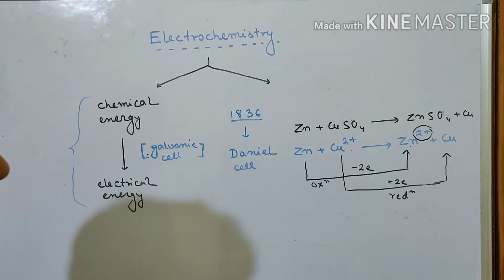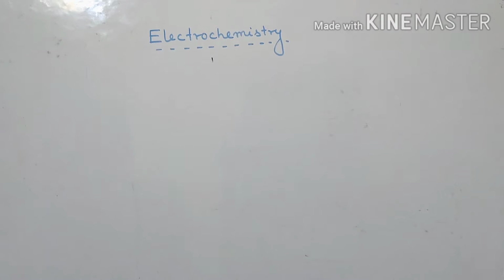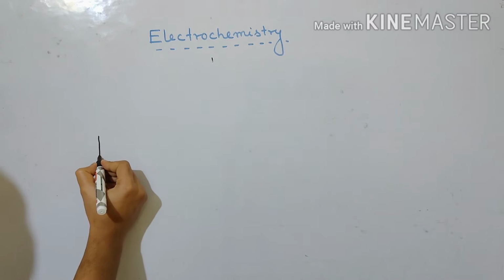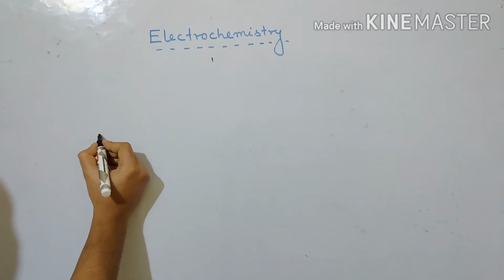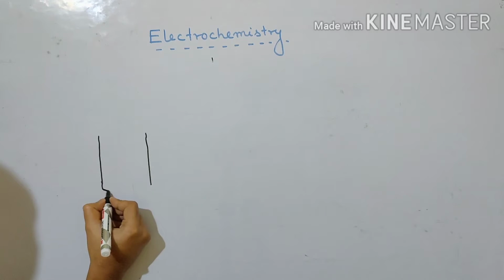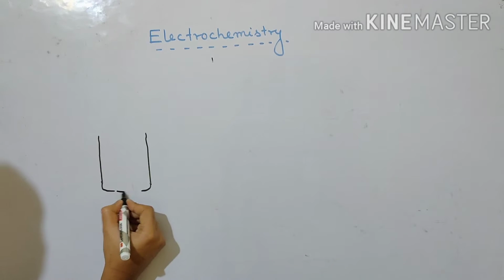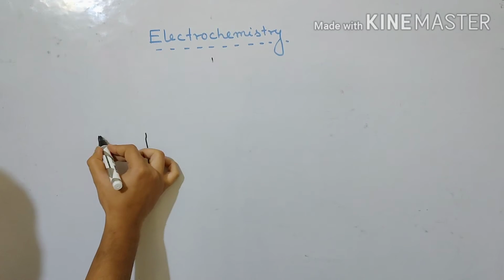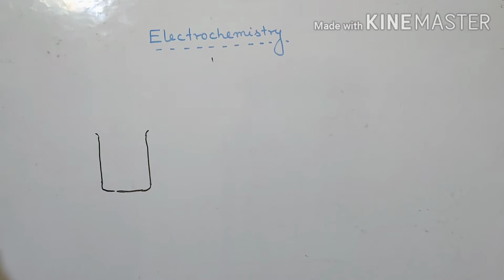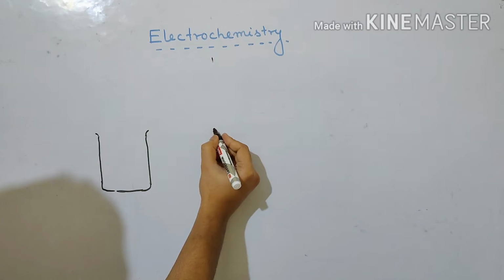The next part is the experimental setup of this galvanic cell. Now let us draw a diagram. Here I have kept one beaker. And on the right hand side, another beaker I have kept.